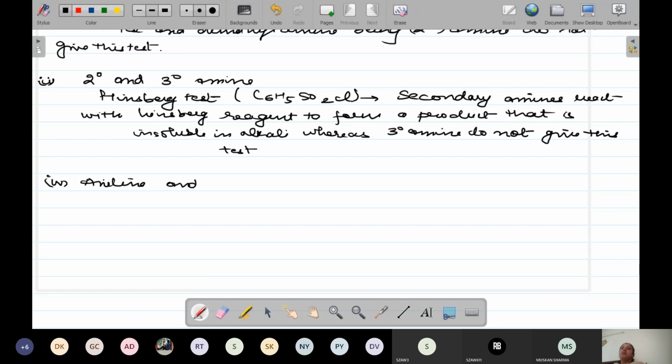Aniline and benzylamine. Now, when you are talking about aniline and benzylamine, the simple test you are going to do is the reaction with nitrous acid.